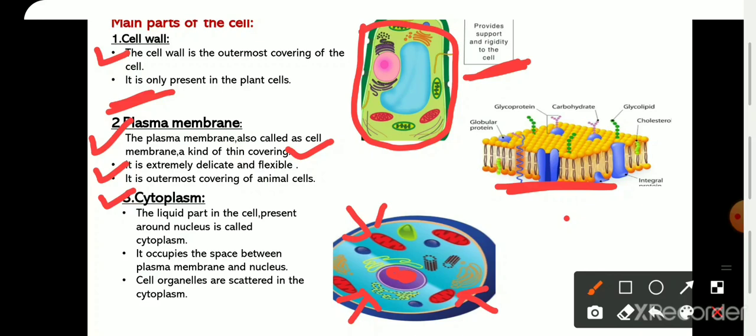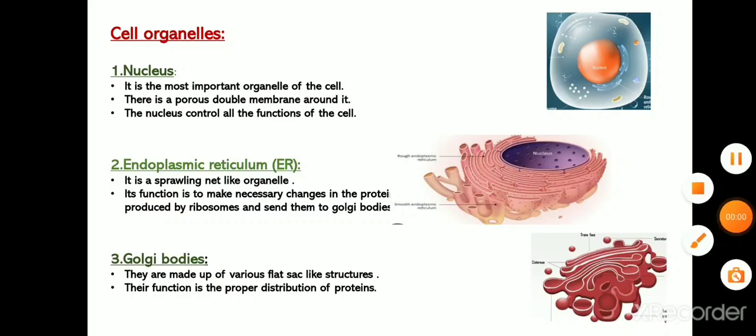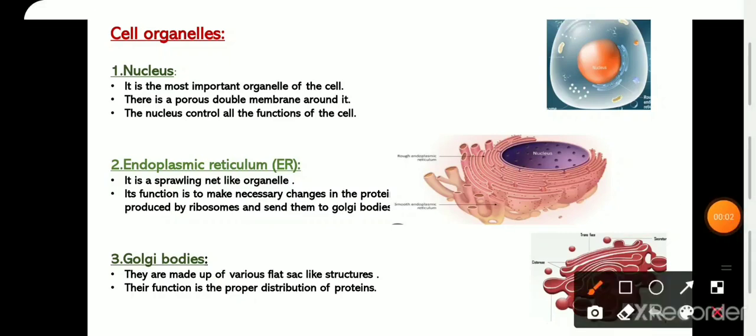So all this space is occupied by the cytoplasm. And cell organelles are scattered in the cytoplasm. All these cell organelles are scattered inside the cytoplasm. Here we will study about different cell organelles. First, that is nucleus. Nucleus is the most important part of the cell.